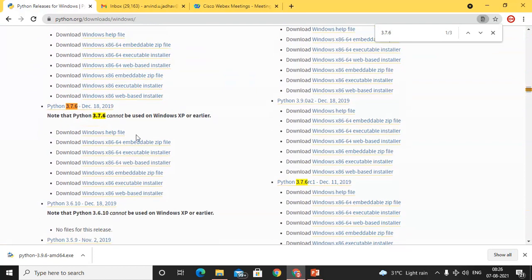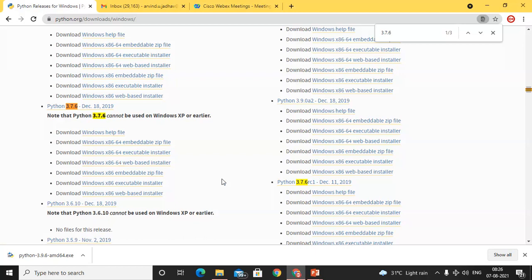So these are the different types of files. Installer is available, zip file is available. So make a note of that. If your operating system architecture is x86, that is 32-bit, then use x86. If it is 64-bit, then use 64, or otherwise just click on this link, Windows x86-64 web-based installer. Whatever the operating system, this will install it, so don't worry about that. Just download it and click on the link. So automatically this software will be installed.